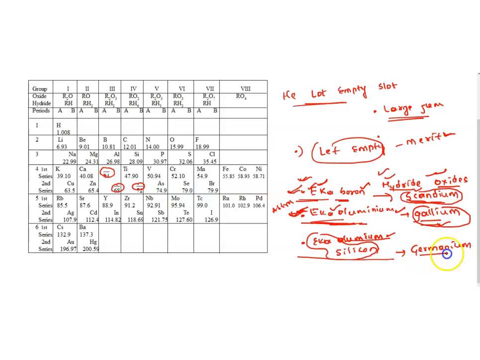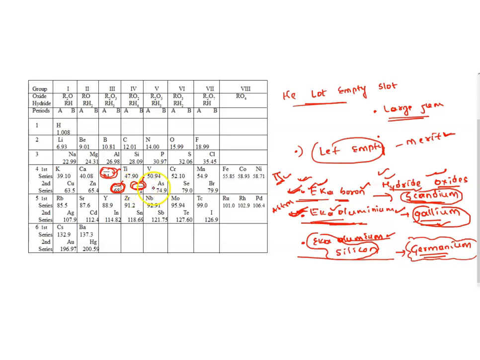So these elements were identified later, which were having the same properties which were predicted by Mendeleev. This is the greatest merit of the Mendeleev periodic table. See, it is not an easy task. Exactly below aluminium we have an empty space, and he gave a definition for this empty space, and for this place also. And he named them Eka boron, Eka aluminium and Eka silicon.